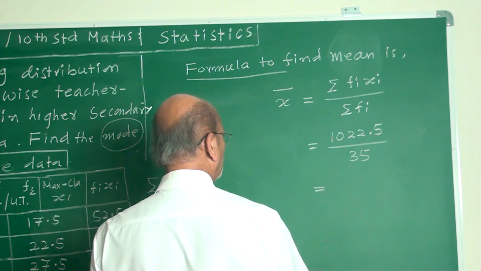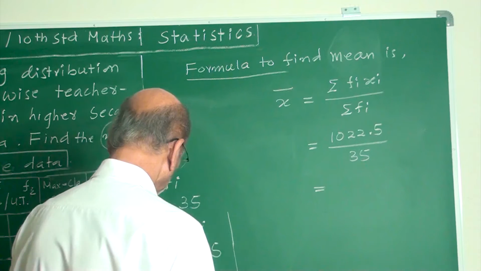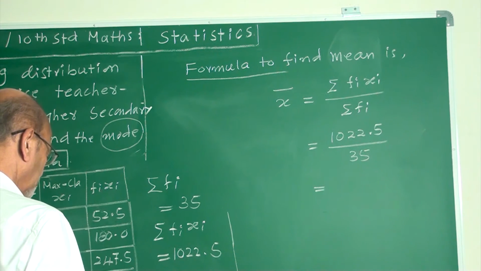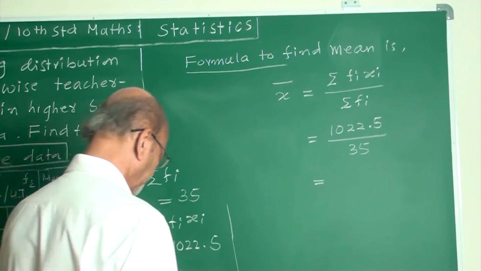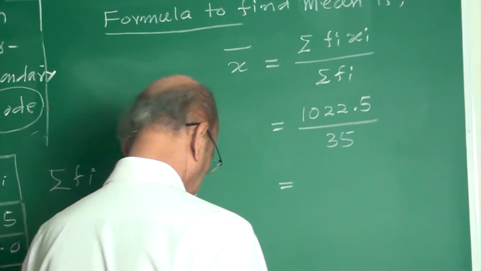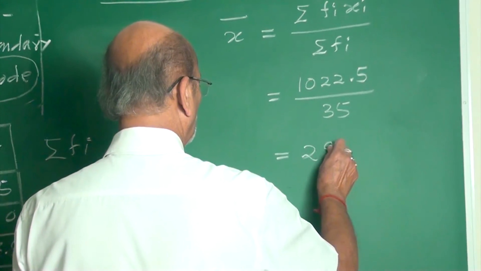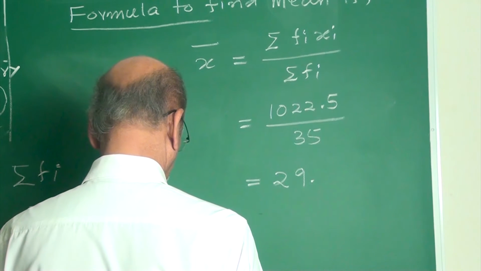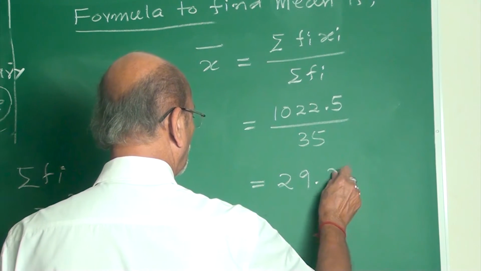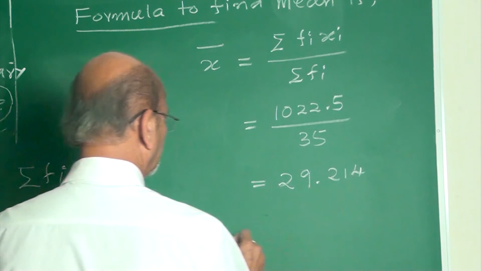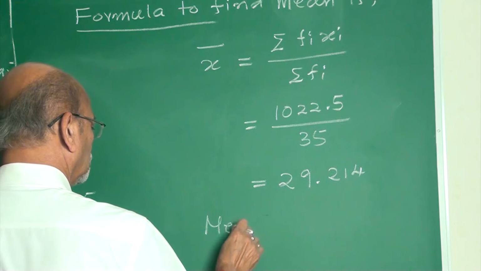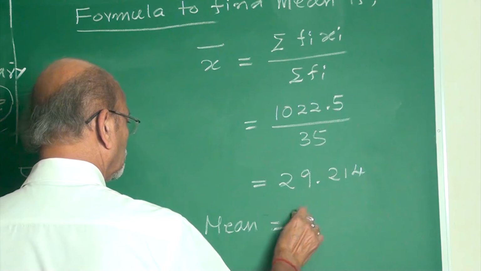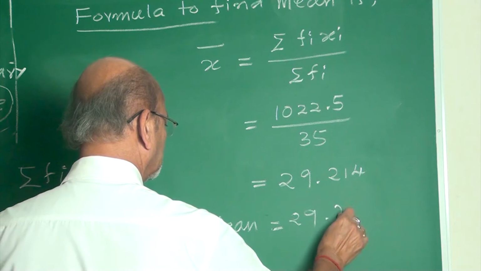Now if you simplify this, my friends, you get 29.214. That is the mean, equal to 29.3.